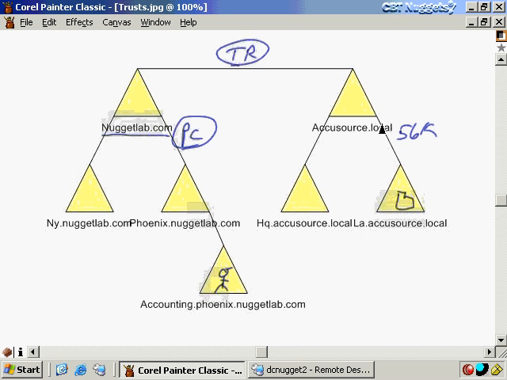Number two, I got a 56K WAN link here, which might take a little bit of time for that to happen. So what I could do instead is I can go ahead and create a shortcut trust relationship. Now, it's not going to directly avoid this 56K WAN link if I only have one connection there. But if I have another physical connection, then I might be able to use a faster physical connection here. Maybe it's a 512K link between these two offices. Maybe we built that because we exchange a lot of resources back and forth. We do some file transfers and stuff like that.